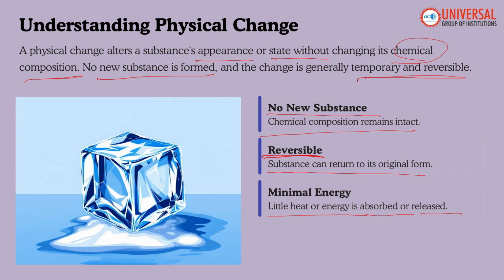So in a physical change, only the appearance and state are changed. There is no alteration in the chemical composition. In environmental science and geography, this concept is used to explain physical weathering of rocks, where rocks break down due to temperature or water, but their chemical composition remains unchanged. This is an important point to remember.